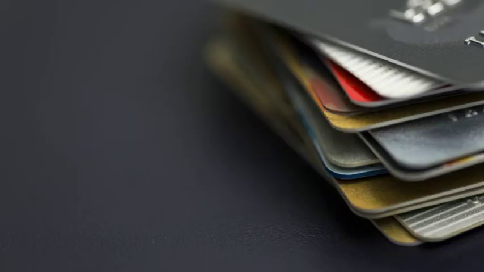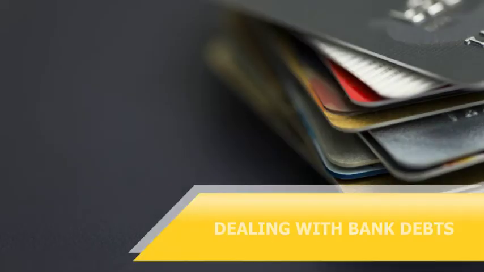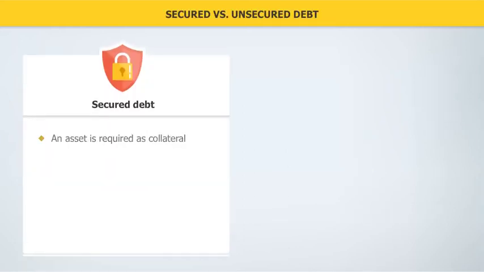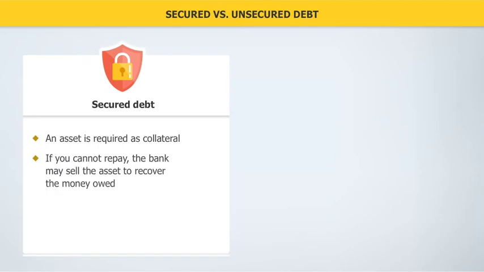We shall now move on to the second part of this module, dealing with bank debts. There are two main categories of consumer debt. A debt can be either secured or unsecured. A secured debt is a loan taken with an asset as collateral. In the event that you cannot repay the loan, the bank may sell the asset to recover the money owed.